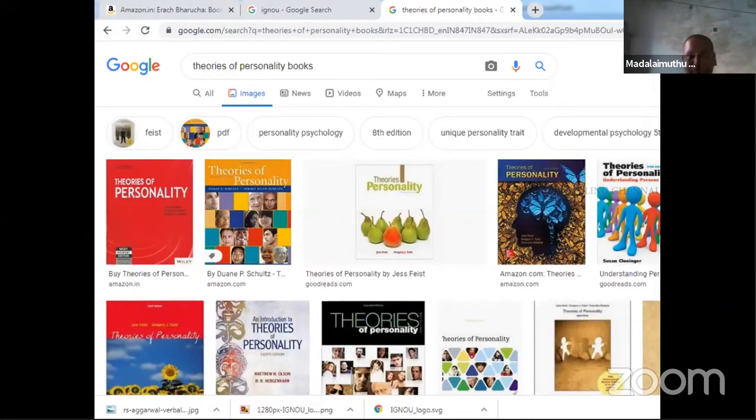So for the other part, you expand, choose any one standard book. Say, for example, this is Cuts from this particular book, Theories of Personality, almost all the concepts which we will not find in the basic books are covered in this particular book. So take any one.